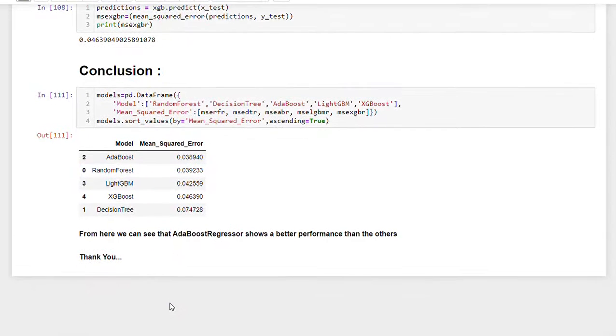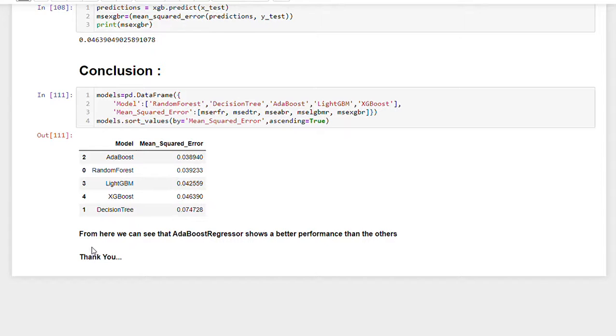After applying mean square error to each model, here is the combined result. So in conclusion, AdaBoost gives mean square error as 0.038940. Random forest gives 0.039233. LGBM regressor gives 0.042559. XGBoost gives 0.046390 and decision tree gives 0.074728. So this is the result.